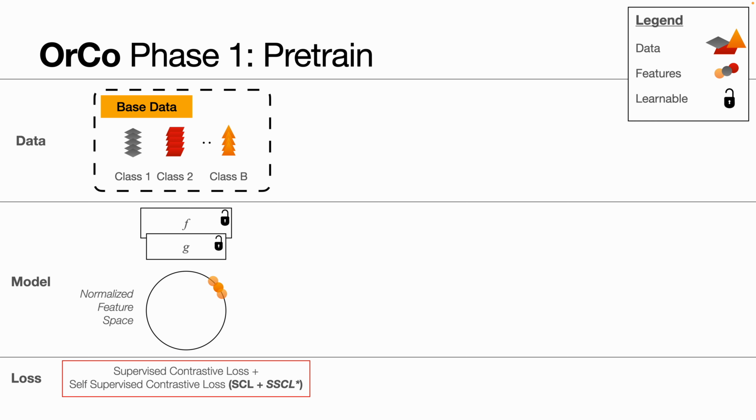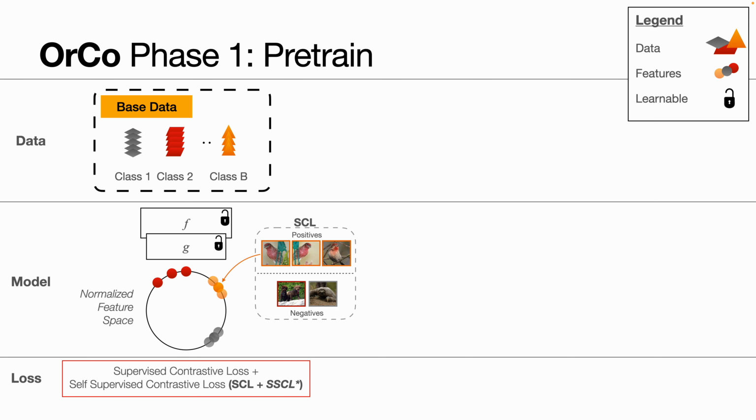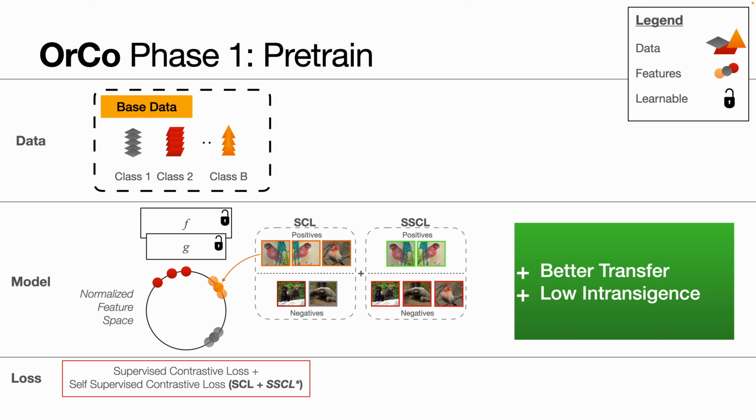Let's now introduce our loss function. We use a combination of supervised contrastive loss and self-supervised contrastive loss. With this, our feature space may look like the following at the end of the pre-train phase. Supervised contrastive loss intends to bring features of the same class closer together, whereas self-supervised contrastive loss allows for instance space contrastive loss. This learned model provides better transfer and low intransigence.